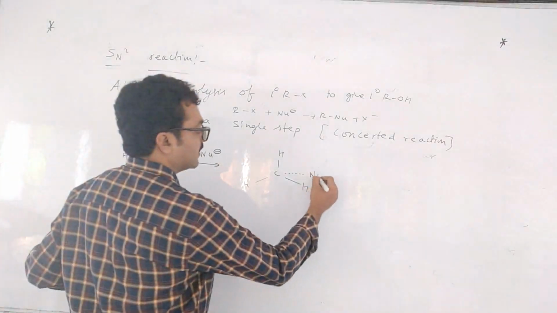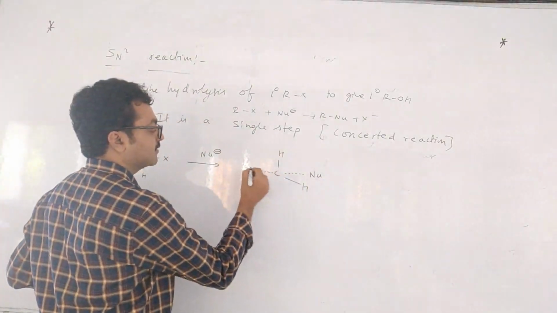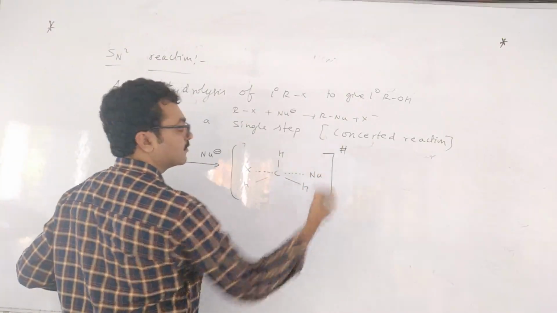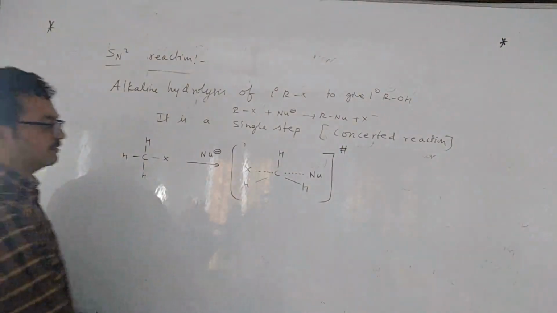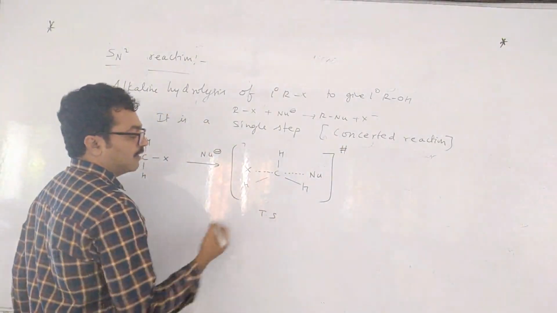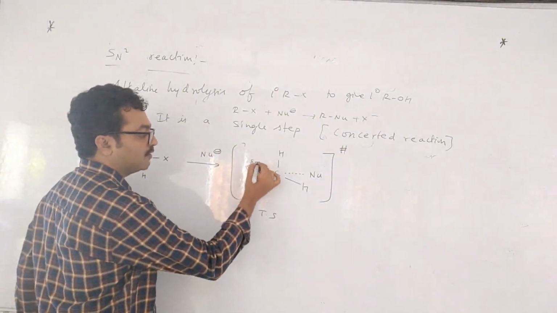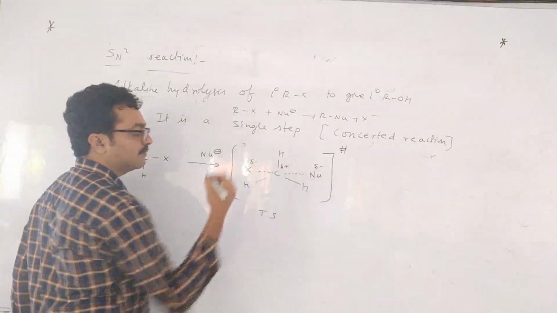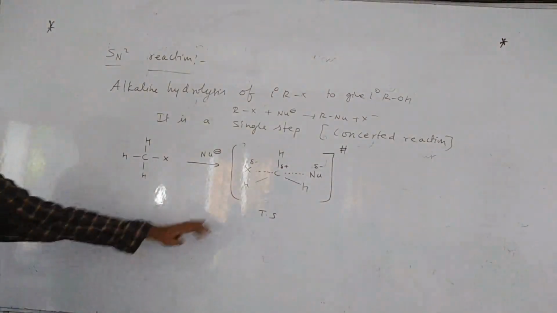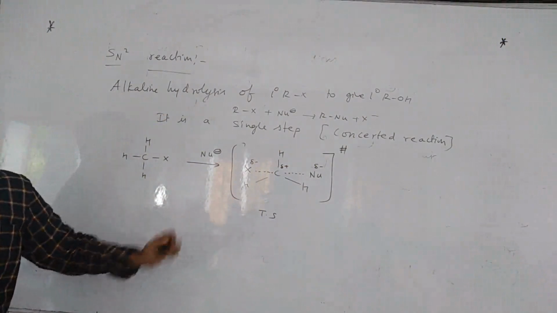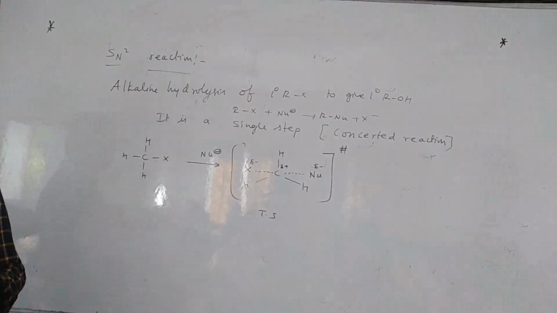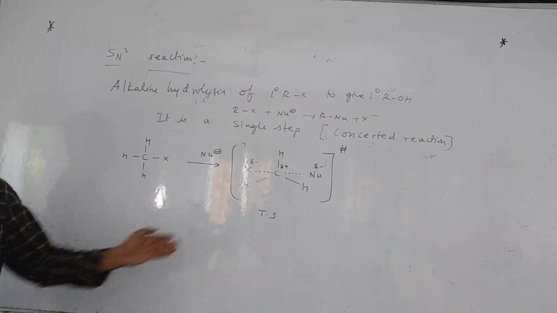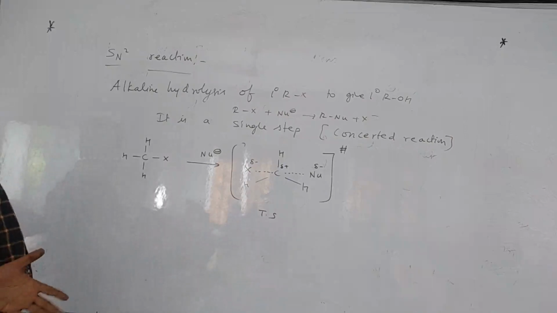So here the nucleophile and here X. So a 5-membered state is formed. This is called the transition state. Here carbon will have 5 bonds, where these two are getting negative charge and this one is getting positive charge. So it is an imaginary state. We cannot isolate it. A carbocation we can isolate, we can separate, but the transition state is an imaginary state.